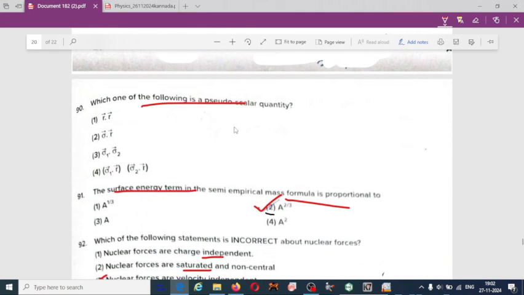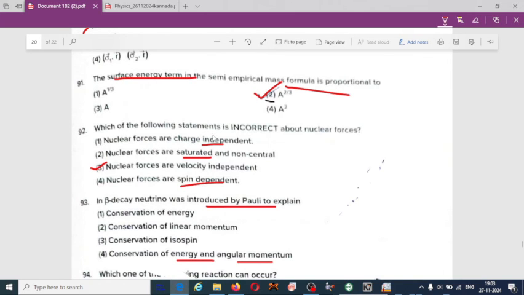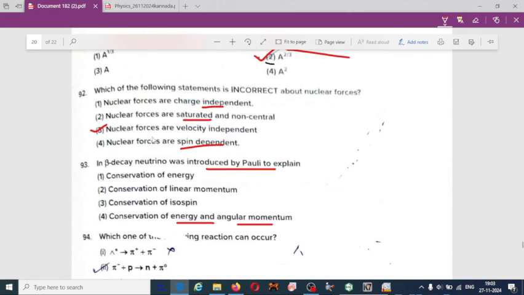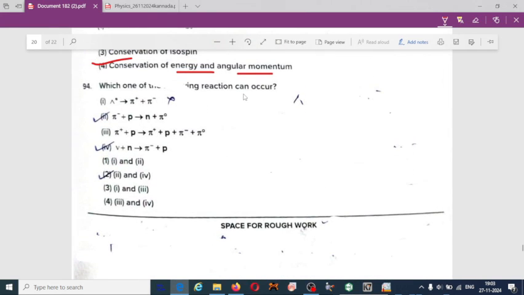Which one of the following is a pseudo scalar quantity? That is 2, sigma dot r. Surface energy term in semi-empirical mass formula, A to the power 2/3, option 2. Which one of the statement is incorrect? That is, nuclear forces are velocity independent, option 3. Beta decay neutrino was introduced by fourth one, conservation of energy and angular momentum. Which one of the following reaction can occur? 94th. Second one, 2 and 4.